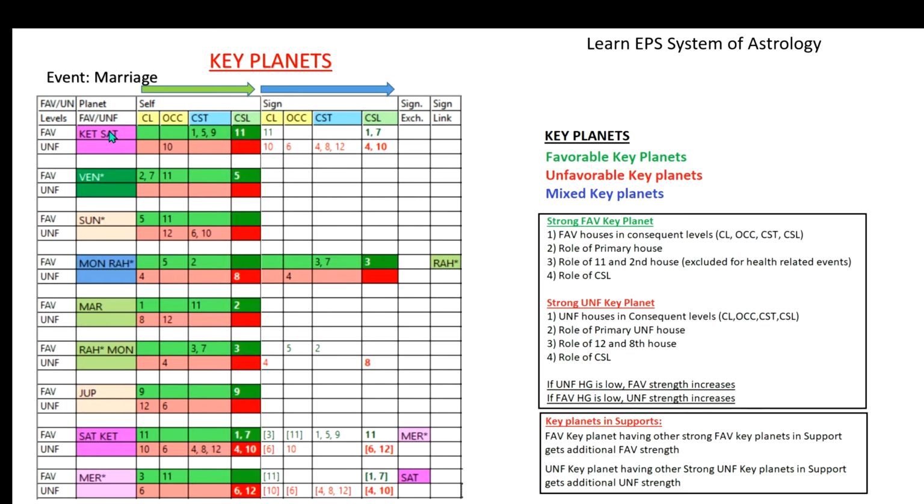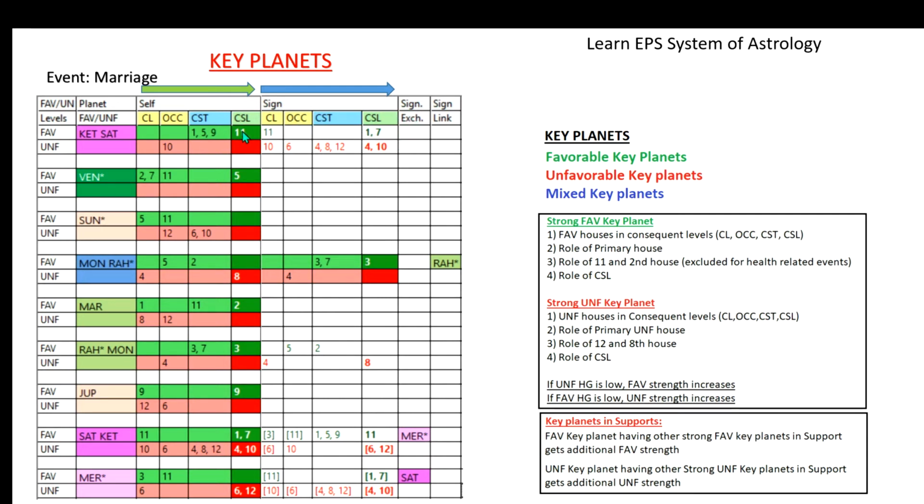You can see here Ketu has favorable conditions 1, 5, 9 and 11. Favorable houses are present on consequent levels, which is good, but unfavorable is only the 10th house without any houses in the subsequent levels. But look at the sign column, where it gives some moderate support. Ketu has 11, 1 and 7 in the cuspal sublord.